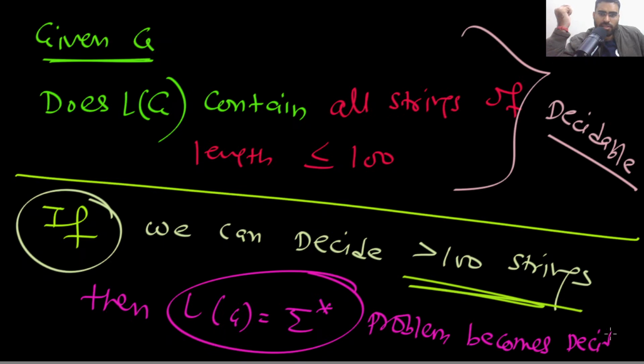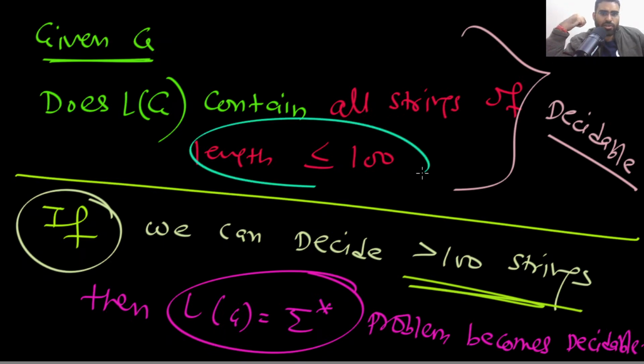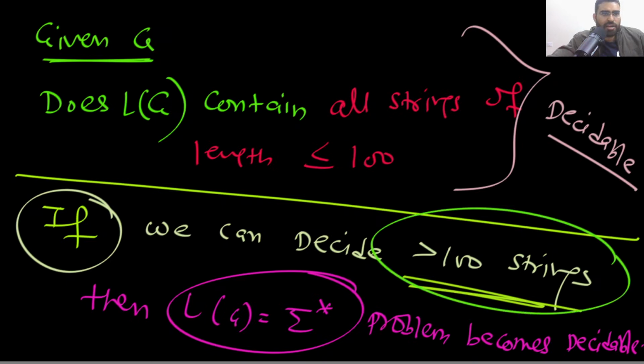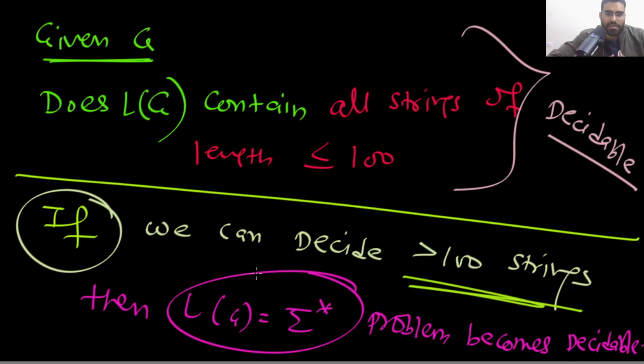Yes or no? If you can decide whether you are accepting strings of length less than or equal to 100, and you can also decide for greater than 100, then basically what have you decided? Is this clear to everyone?